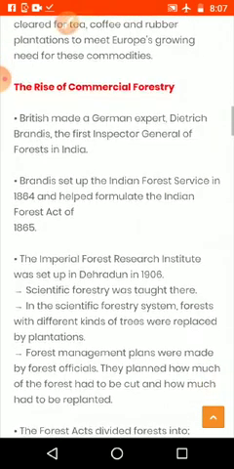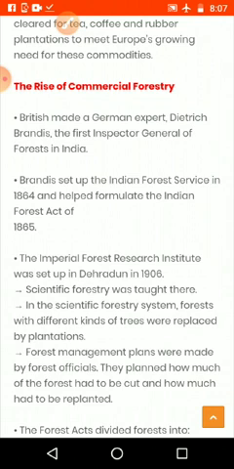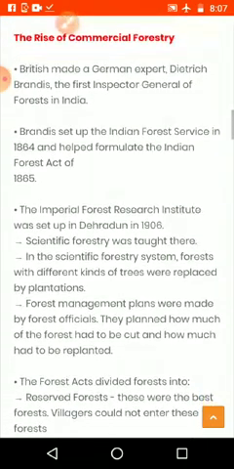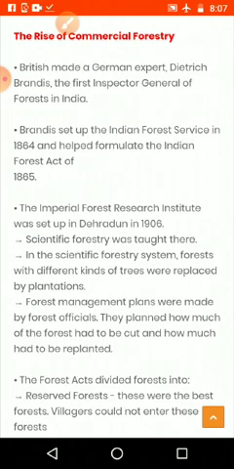Then the rise of commercial forestry. The British made a German expert, Dietrich Brandis, the first Inspector General of Forests in India. Brandis set up the Indian Forest Service in 1864 and helped formulate the Indian Forest Act in 1865.